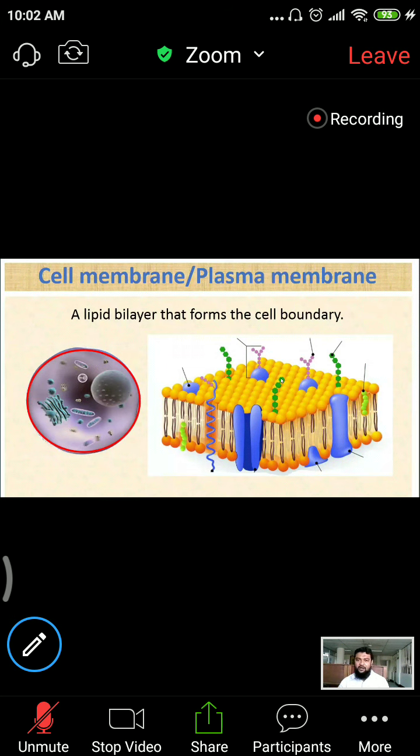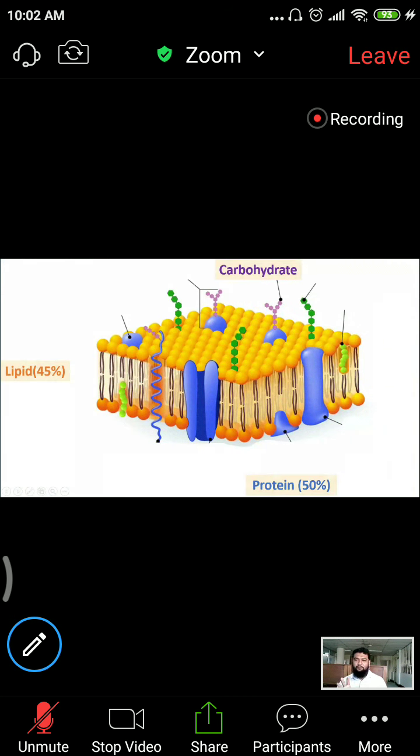Look at here. How is the cell membrane formed? By a combination of these three: lipid, protein, and carbohydrate. Among these, lipid is 45%, proteins are 50% or more, and carbohydrate is 3 to 5% or 1 to 3%. Among the lipids, at least remember two components: phospholipid and cholesterol.